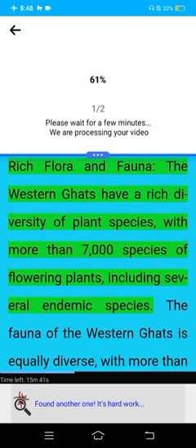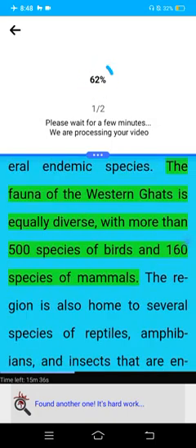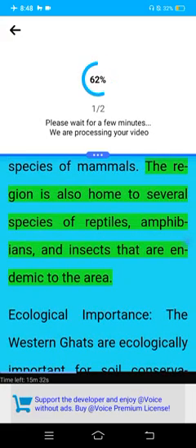Rich flora and fauna. The Western Ghats have a rich diversity of plant species, with more than 7,000 species of flowering plants, including several endemic species. The fauna of the Western Ghats is equally diverse, with more than 500 species of birds and 160 species of mammals. The region is also home to several species of reptiles, amphibians, and insects that are endemic to the area.